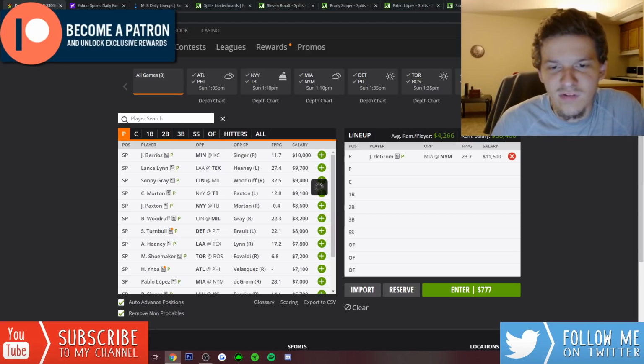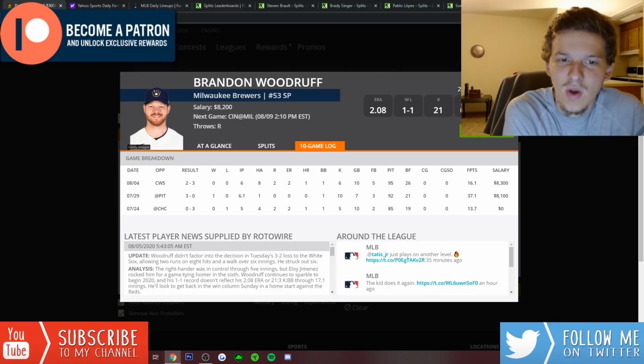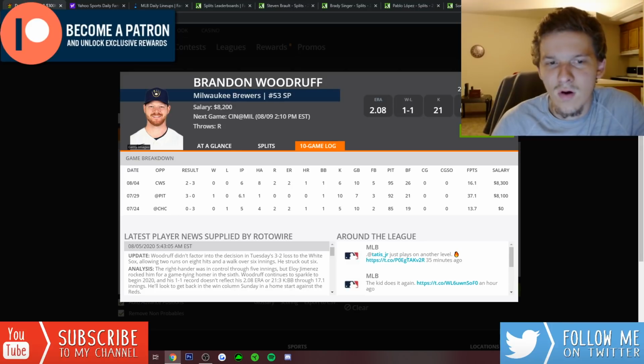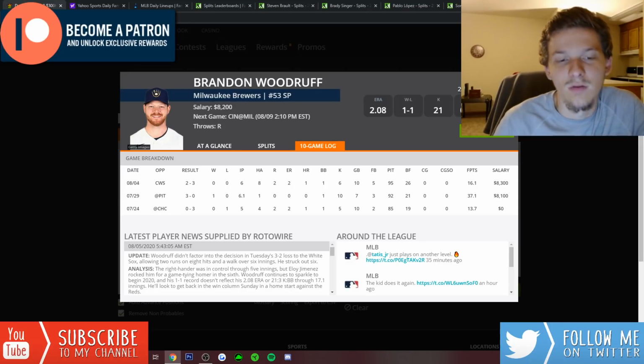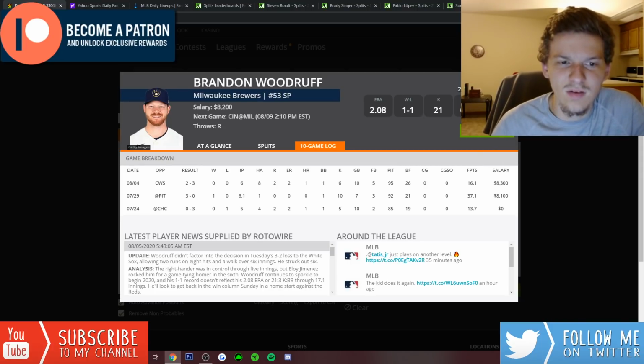I mean, Woodruff's just been so good this season. Through 3 starts, 13, 37, 16 DraftKings points. He's had some tough matchups against a really good White Sox team with a lot of power. Did mow down the Pittsburgh Pirates, though. 6 and a third innings, only allowed 1 hit, 0 runs, 10 strikeouts. Somewhat tough matchup against the Cubs as well.